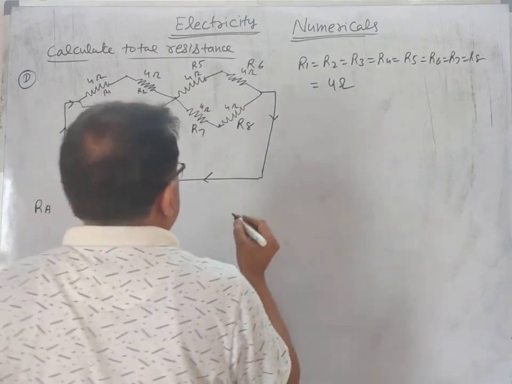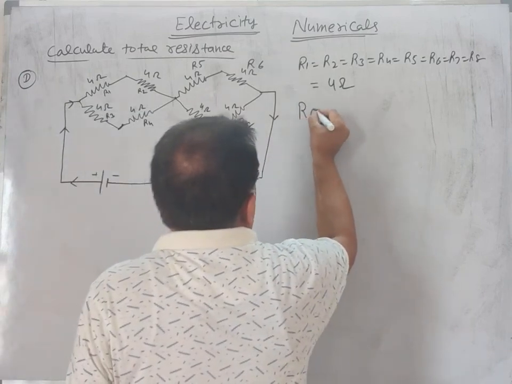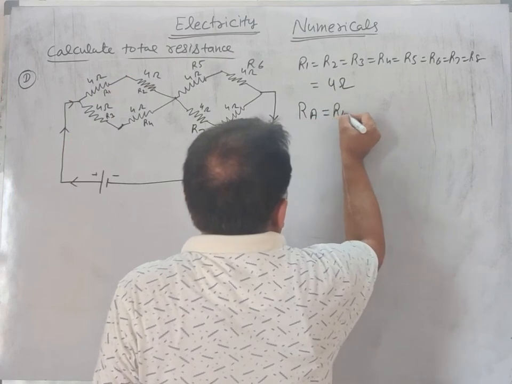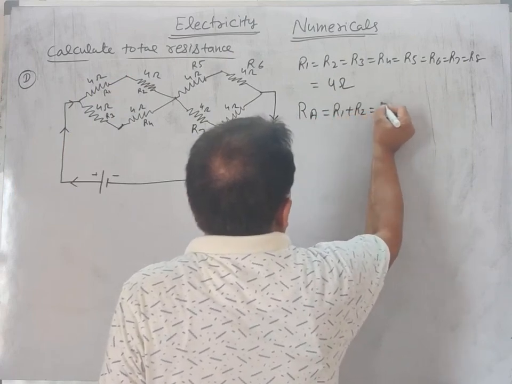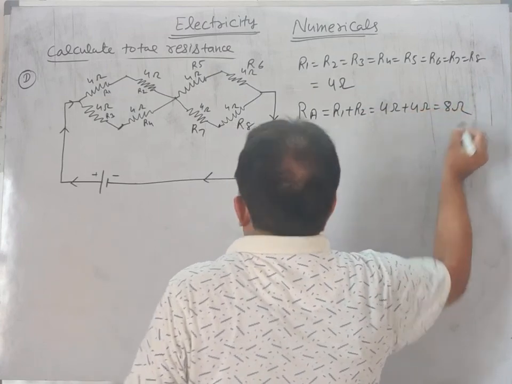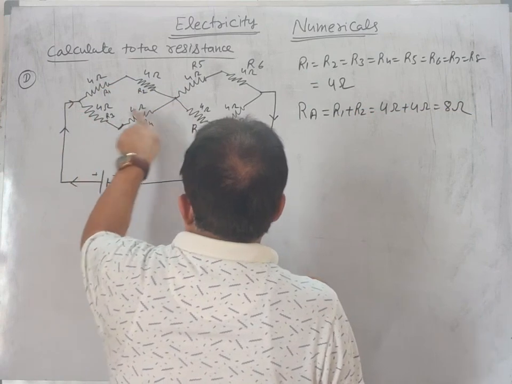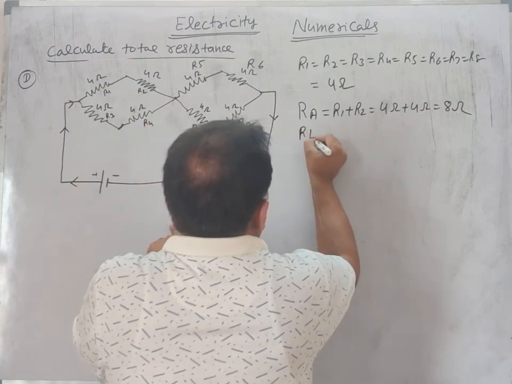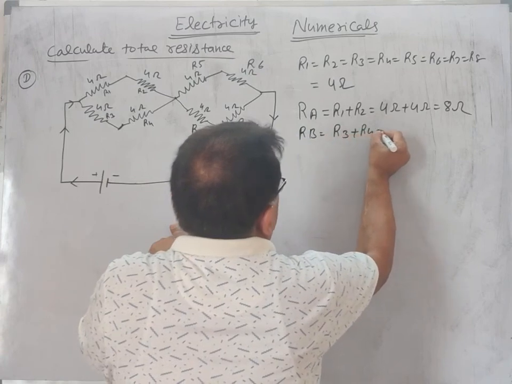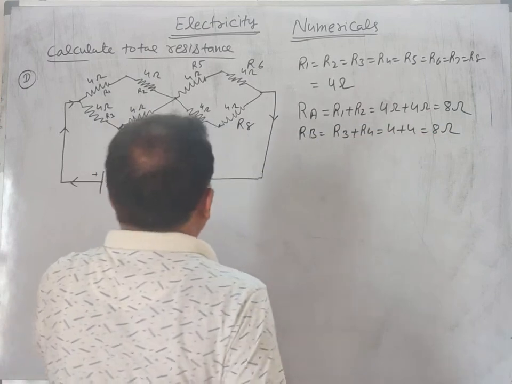So now first we shall start from here. RA, sum of this R1 plus R2, that is 4 ohm plus 4 ohm is equal to 8 ohm. So the total of these two is 8 ohm. Then we shall consider it is RB, because they are in series, R3 plus R4. So 4 plus 4, 8 ohm.